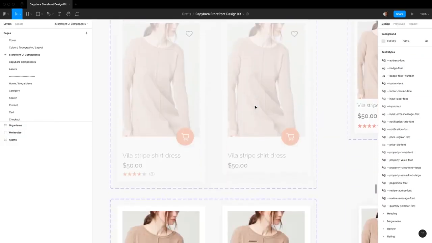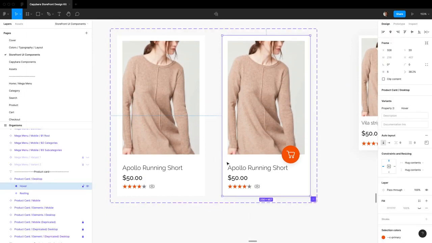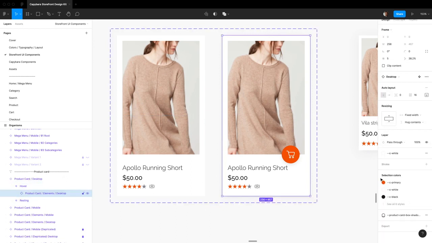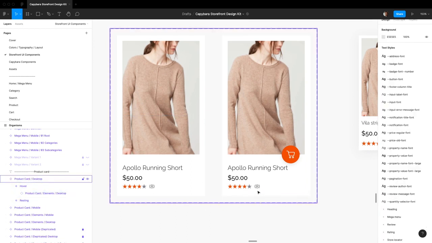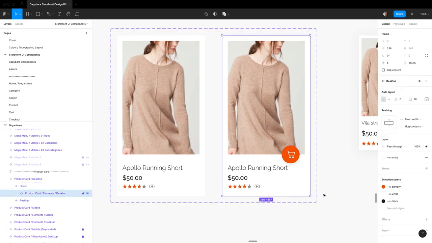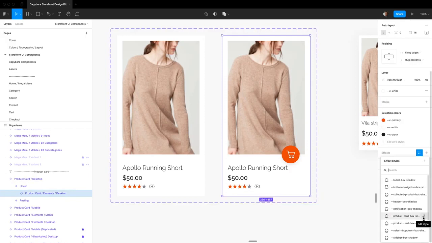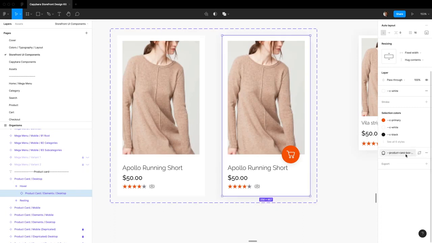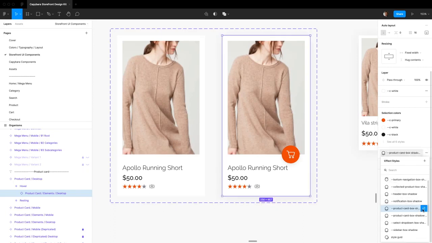Oh yeah, and obviously if you don't want there to be a hover box shadow on your hover version of the card, you can just come in over here and take out the box shadow. And just to reapply it, it's called product card. And there's two, and I think this is the one that is the right one. It's basically called hover, there we go.